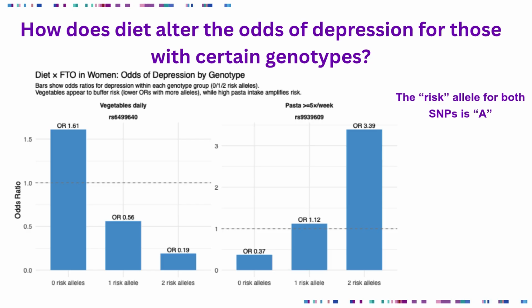And so this is a perfect example of how understanding what genetic makeup you have can help determine your risk for a certain phenotype, in this case, depression, and then how diet could be used to reduce or increase those risks.